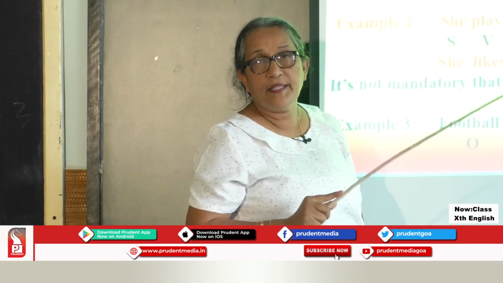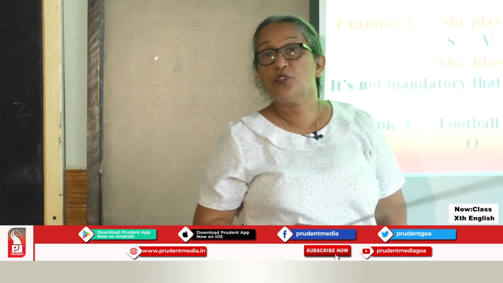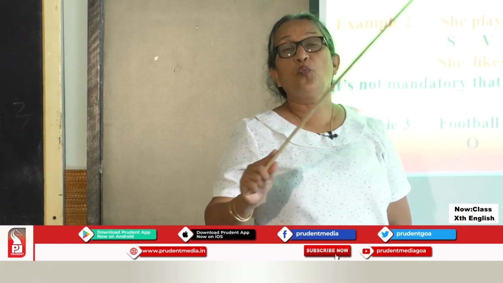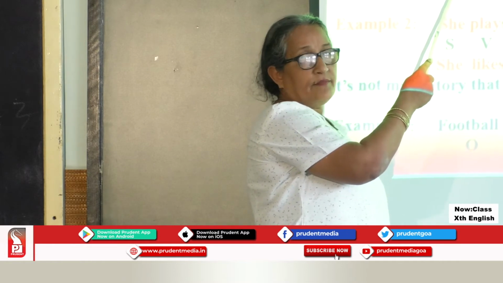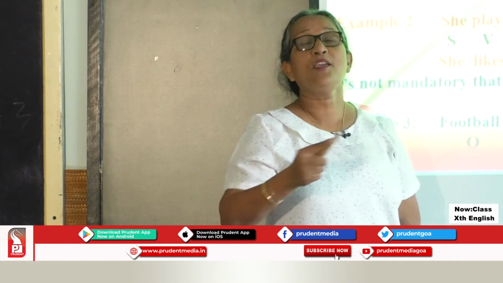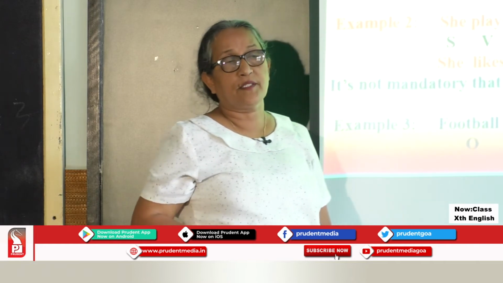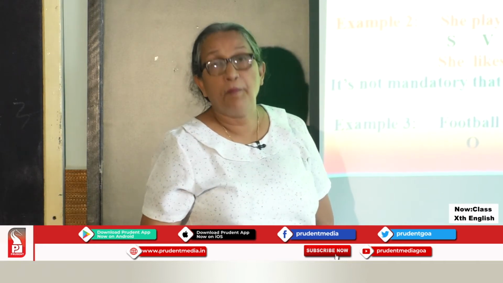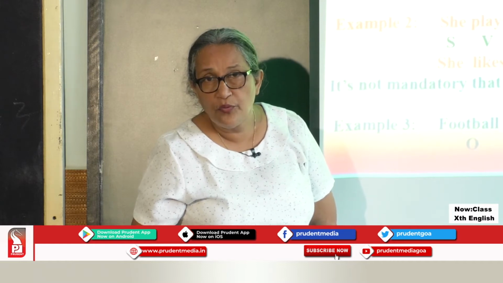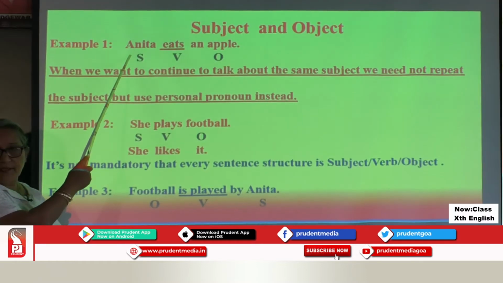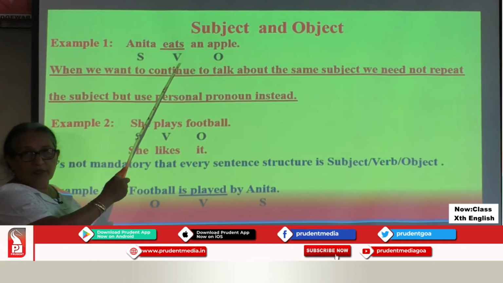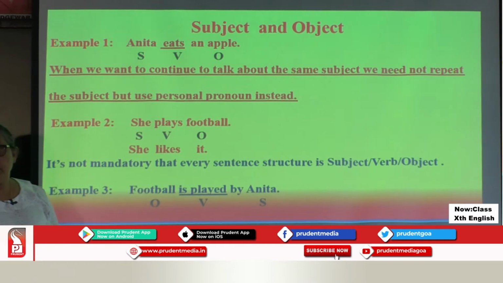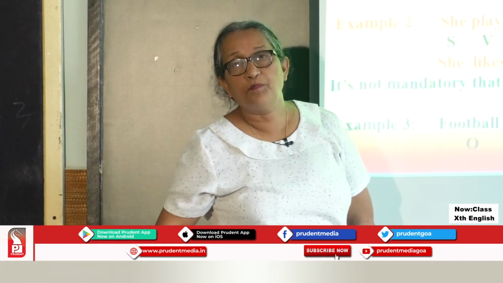Now, to identify subject and object, you simply need to ask two questions. Who eats? Or apple is eaten by whom? The answer to the questions who and by whom will tell you the subject in the sentence. And asking a question with the verb, it's what? The answer to the question what will give you the object of a sentence.